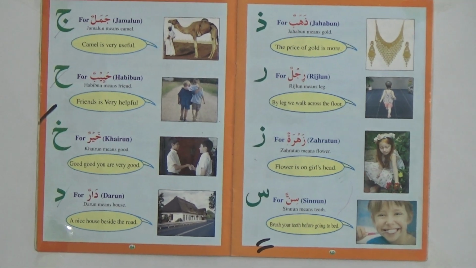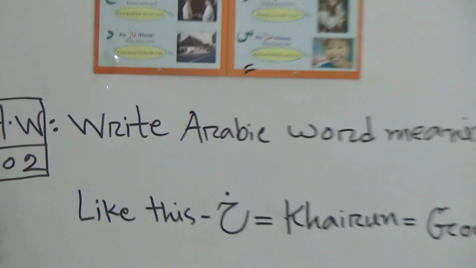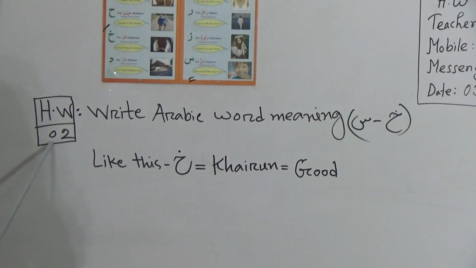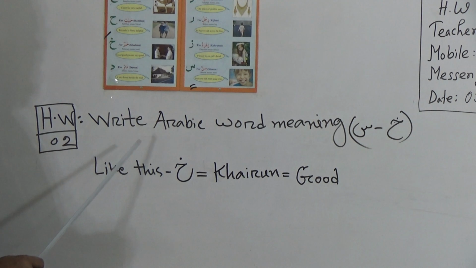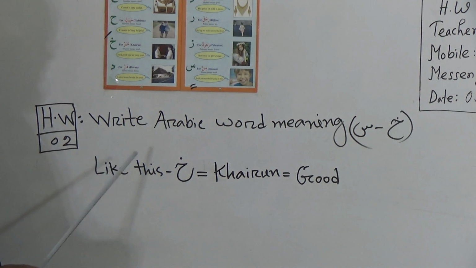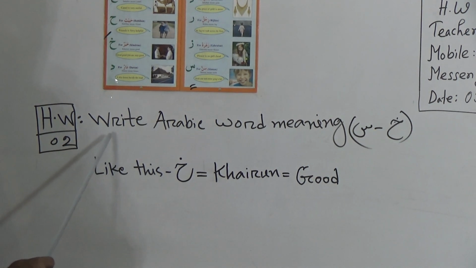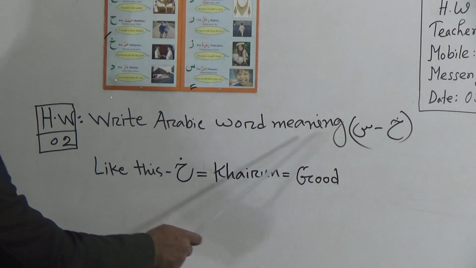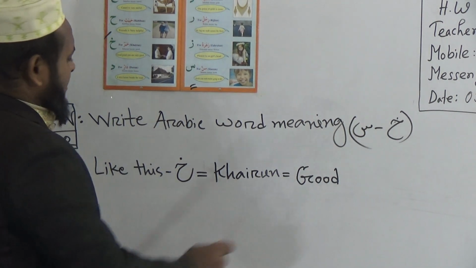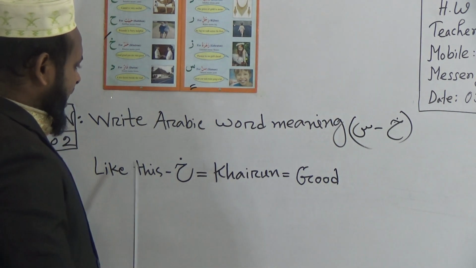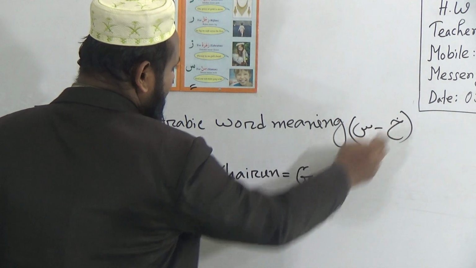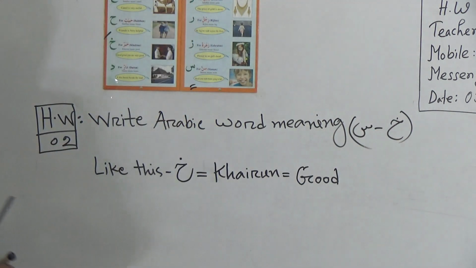Now I want to give H.W. Today's H.W. number is 2. We have already given your H.W. number 1, and it was writing the Arabic alphabet from Alif to Ya. And today's H.W. is to write Arabic word meaning Kha to Sin. You have to write like this.